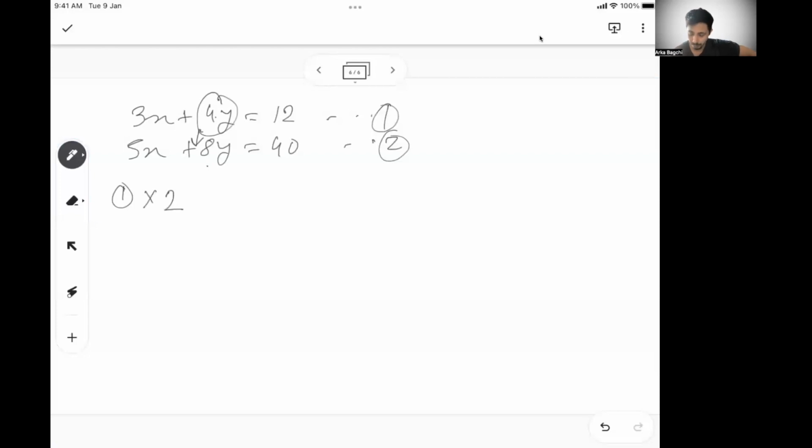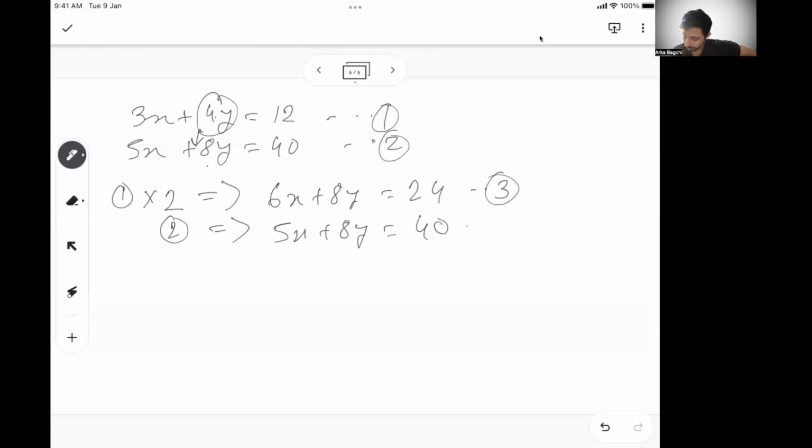You can't multiply only the y section, you have to multiply the entire equation. So if I multiply 1 with 2, I'll get 6x plus 8y is 24. Let's say this is my equation 3. And my second equation is 5x plus 8y equal to 40.